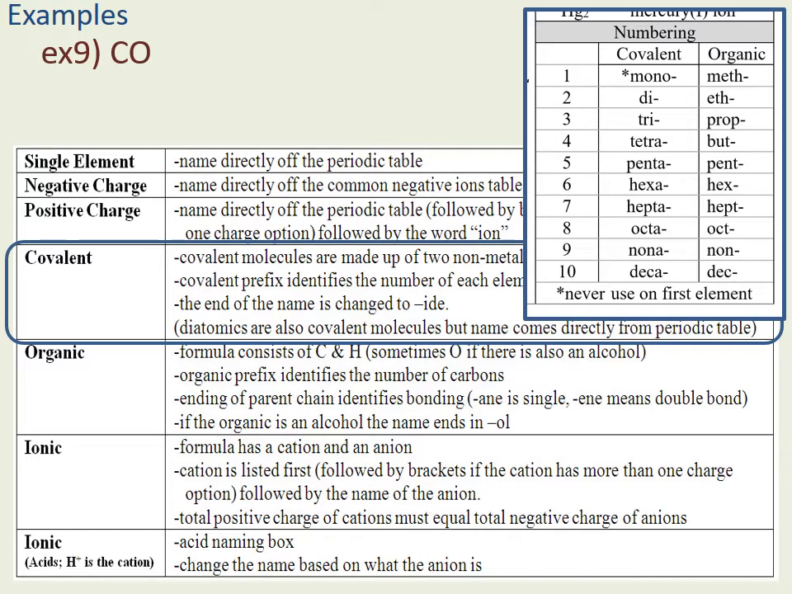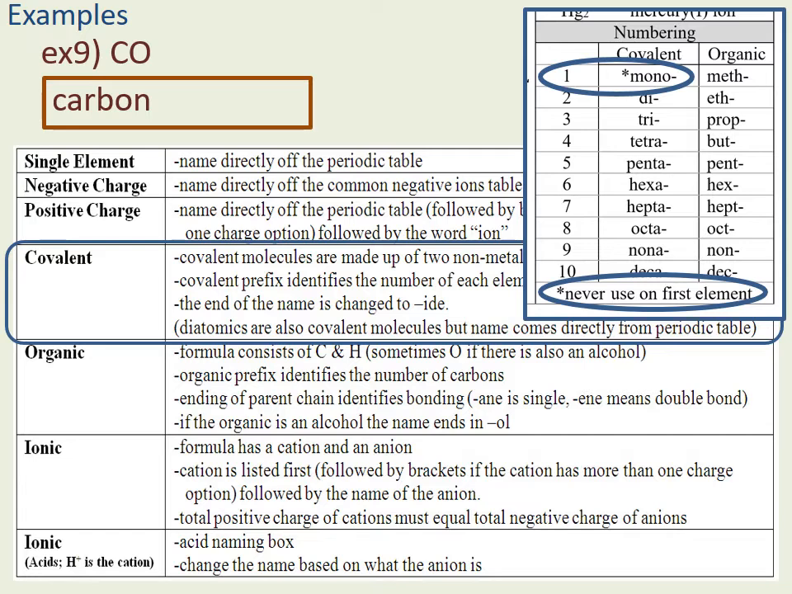I have 1 carbon and 1 oxygen, so I'm using the prefix of mono. Now remember, there's an asterisk there because mono is never used on the first element. So since I have a single carbon, I would not call it monocarbon because mono is never used on the first. So I just write carbon. Mono can be used on the second. And remember, we always change the end of the name to "ide." So it isn't monoxygen, it's monoxide. So CO is carbon monoxide.